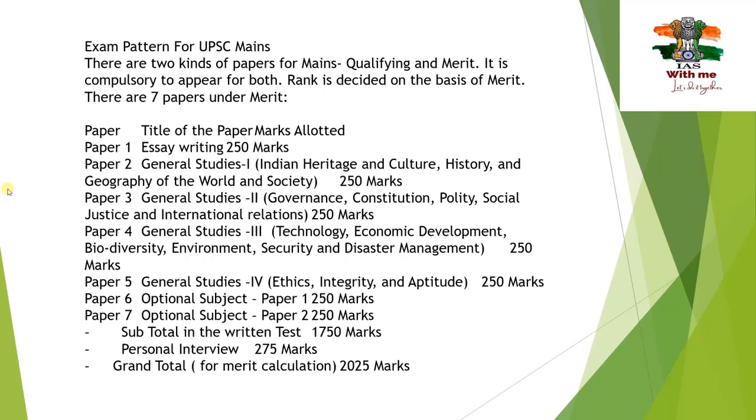When it comes to the merit section, there are seven papers. Now let's look at this, and I want each and every person to make a note of it. How many subjects does each paper have? Paper 1, paper 2, GS1, GS2, GS3, GS4, please make notes of it. What are the different subjects covered under GS1, 2, 3 and 4? Now let's look at paper 1, that is the essay writing paper. The essay writing paper is for 250 marks.